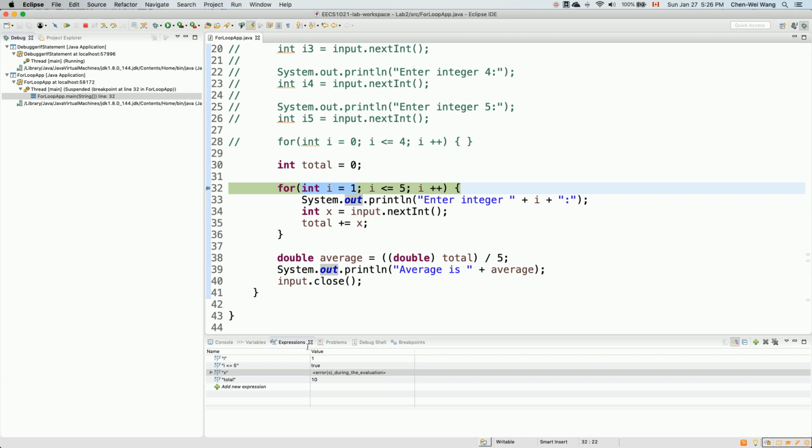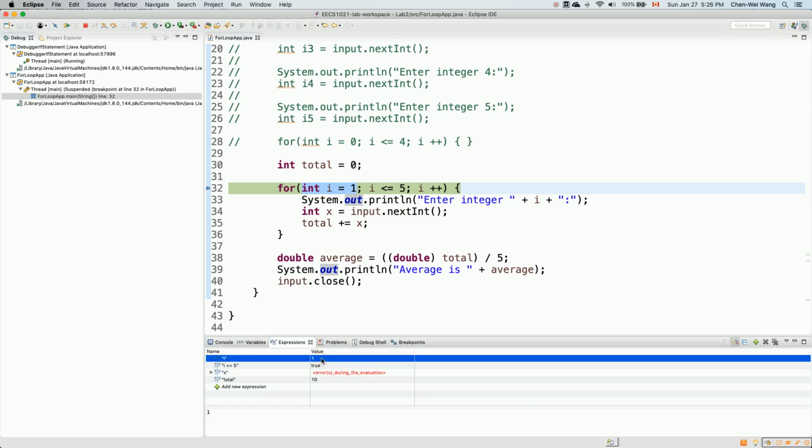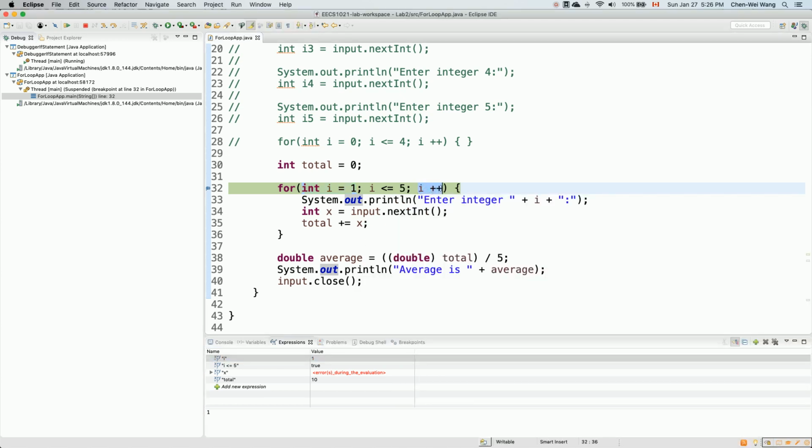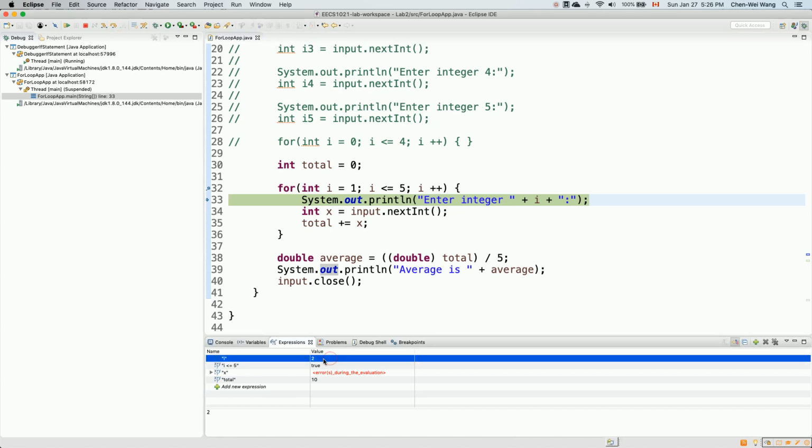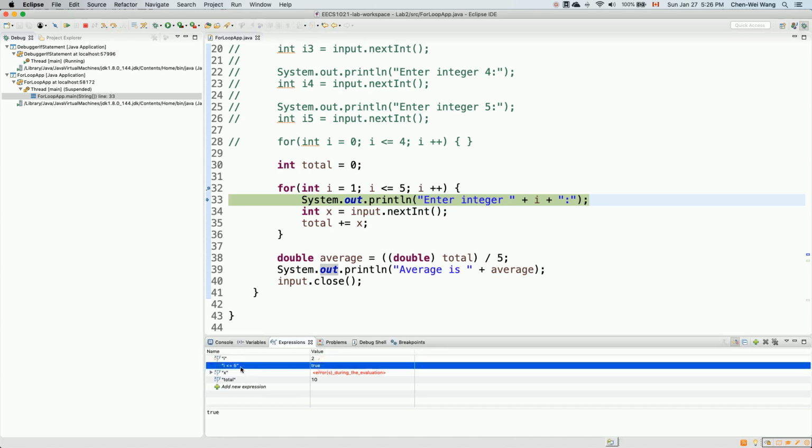So now let's try this. We are at the end of the loop over here. So now don't forget we're going to execute I++. I++ is going to increment I from 1 to 2. And then 2 less than or equal to 5 is going to give me true. So these two things will be done when I say step over. Okay, let's try. If I say step over here, you can see that I has been incremented to 2. And then 2 less than or equal to 5 is still true, right? And then we can execute this one here.